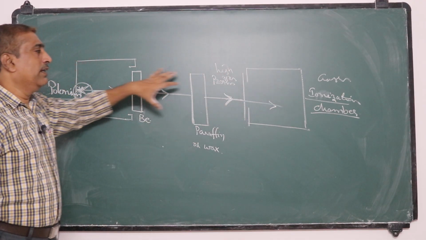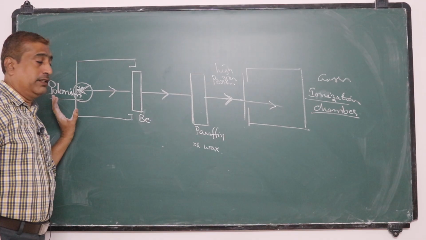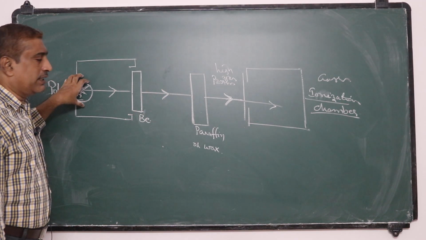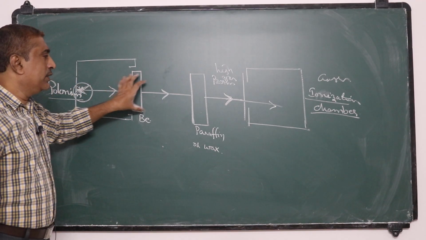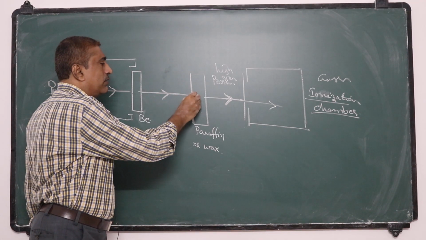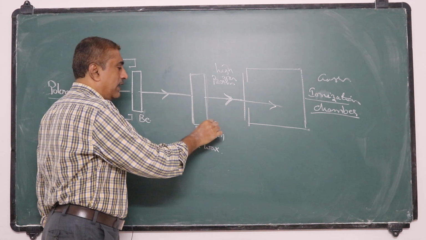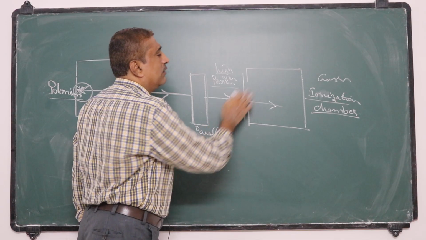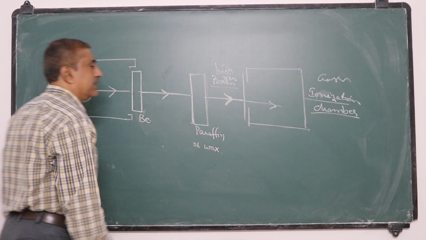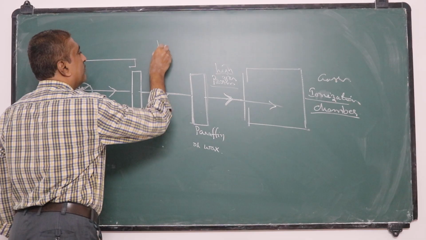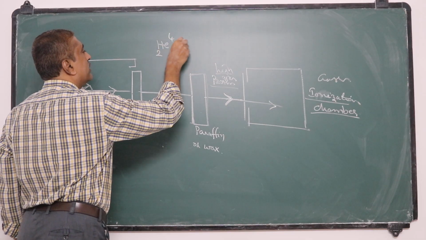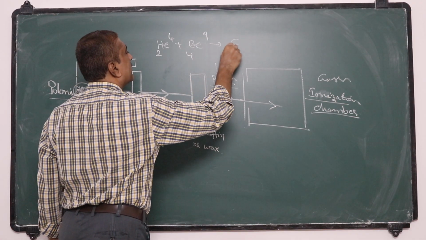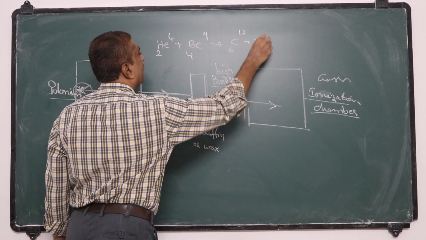This is the experimental arrangement for the discovery of the neutron by Chadwick. Alpha particles are made to be incident on beryllium so that neutrons are emitted, and when these neutrons are allowed to pass through these hydrogenous materials, high speed protons are emitted, which are detected by this ionization chamber. The equation for this experiment is He-4 plus Be-9 gives C-12 plus a neutron.